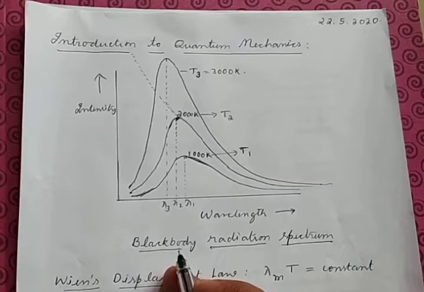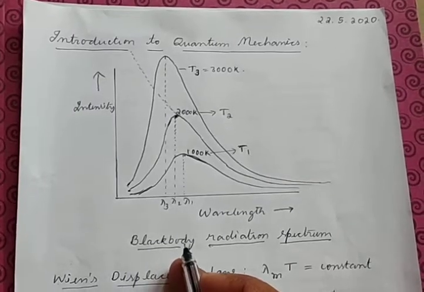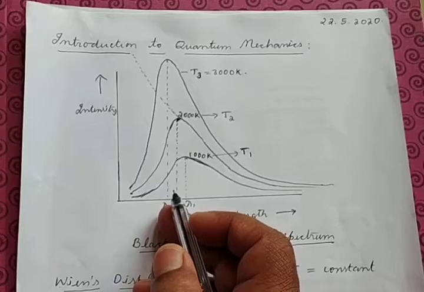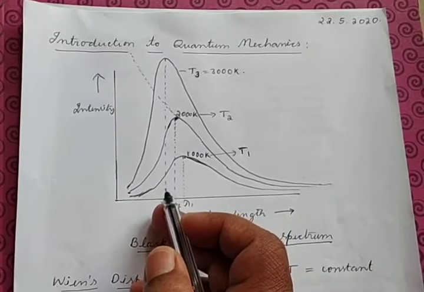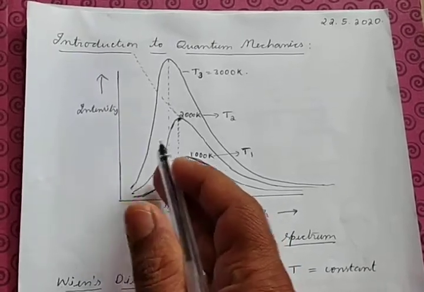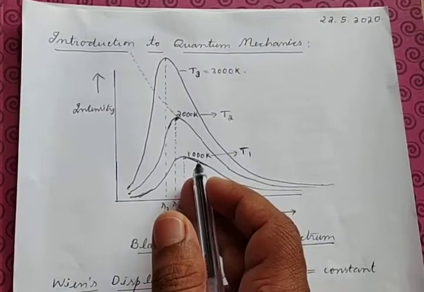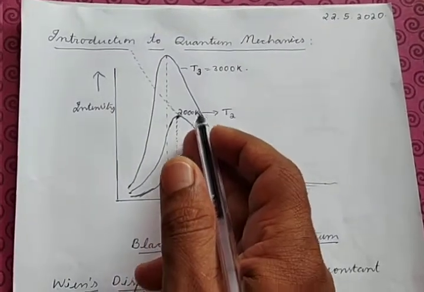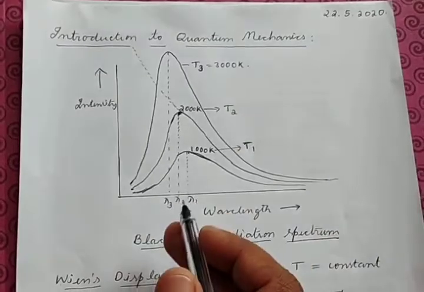So if we take such data and show it as a graph, it will come like this. Here I have shown three sets of curves at three different temperatures: 1000 Kelvin, 2000 Kelvin and 3000 Kelvin.